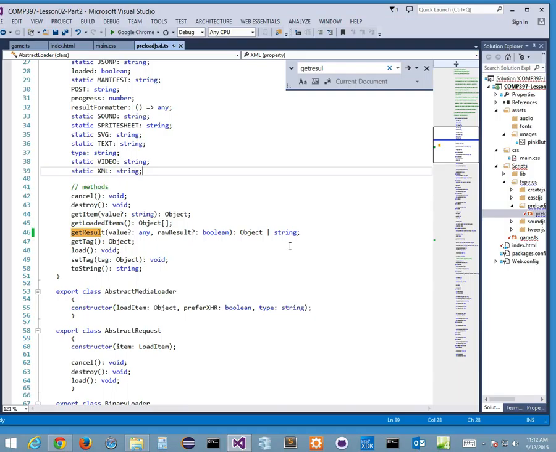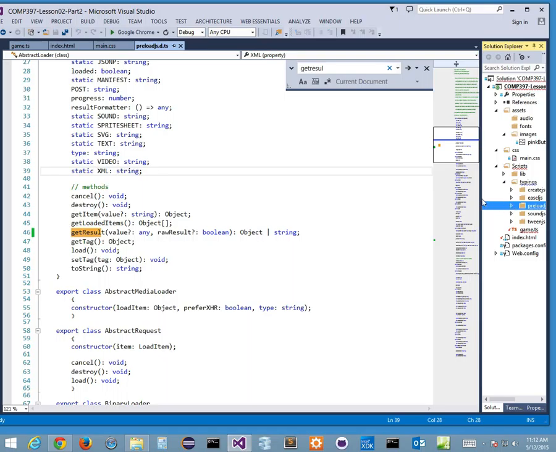But what I'm saying is it's either an object or a string that it's taking back. And in this particular case, it's returning an object. Either way, it's good. It's expecting one or the other, my getResult, but the thing that's listening for it is my bitmap.